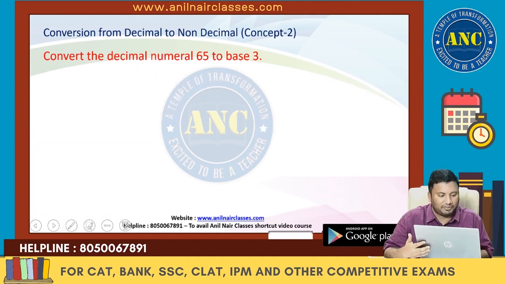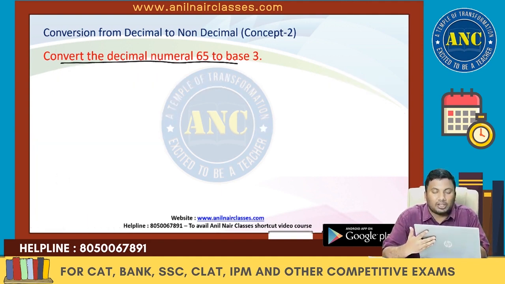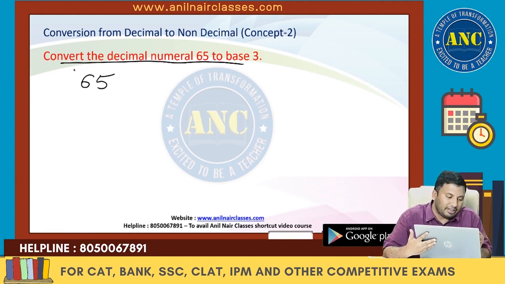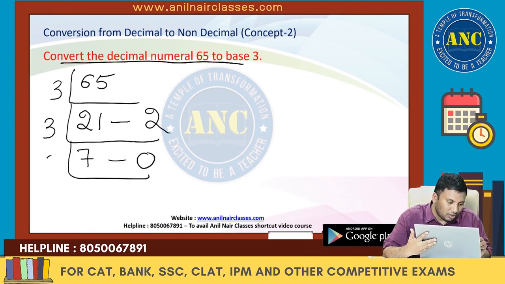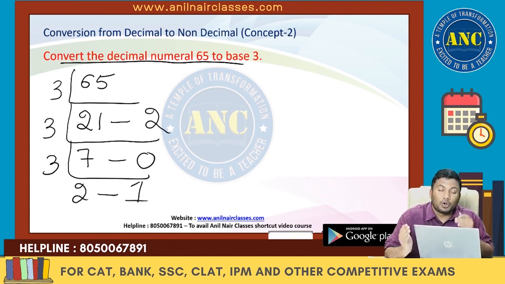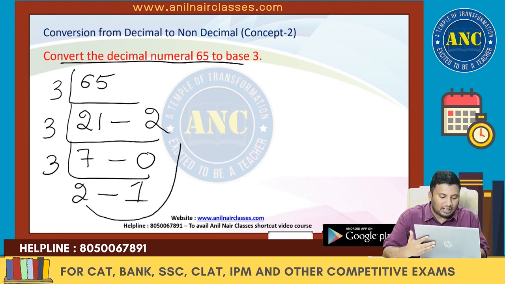Now listen carefully. Convert the decimal numeral 65 to base 3. 65, I need to do division. 3 21s are 63. Remainder is 2. 3 7s are 21. Remainder is 0. 3 2s are 6. Remainder is 1. Go on dividing till you get a number which cannot be further divided. 2 cannot be further divided.